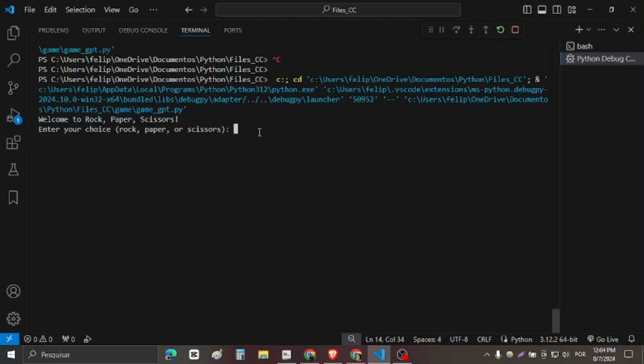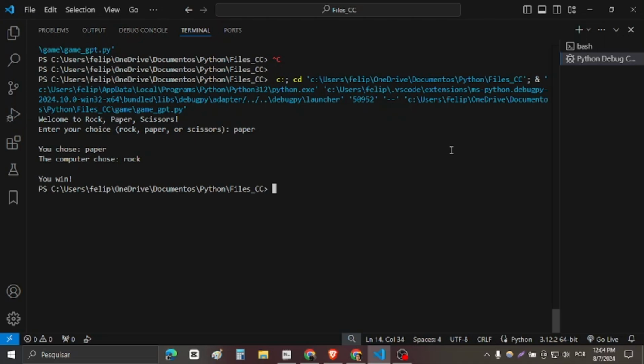Welcome to rock, paper, scissors. Enter your choice. Paper. Rock. Yeah, bro. I win. I choose paper. The computer chooses rock. So I am the winner.